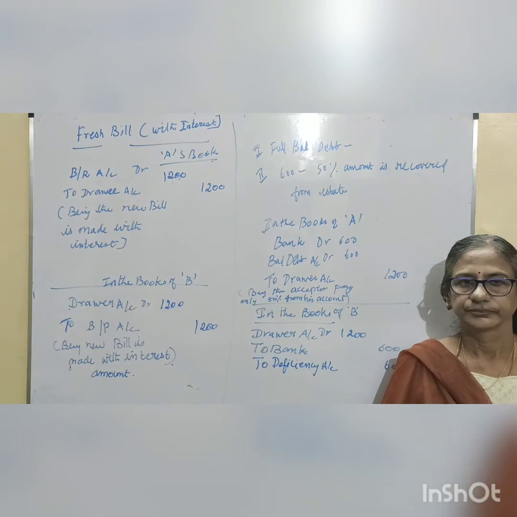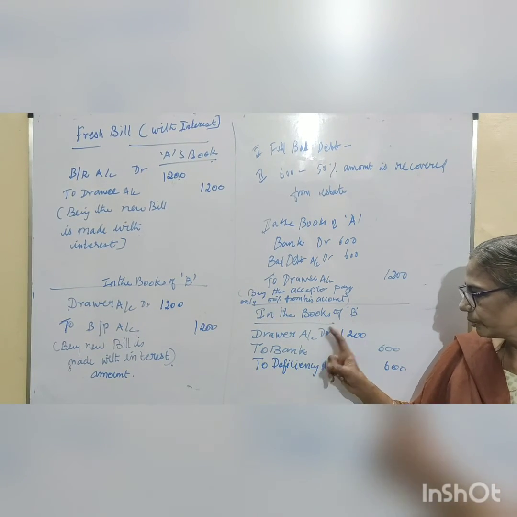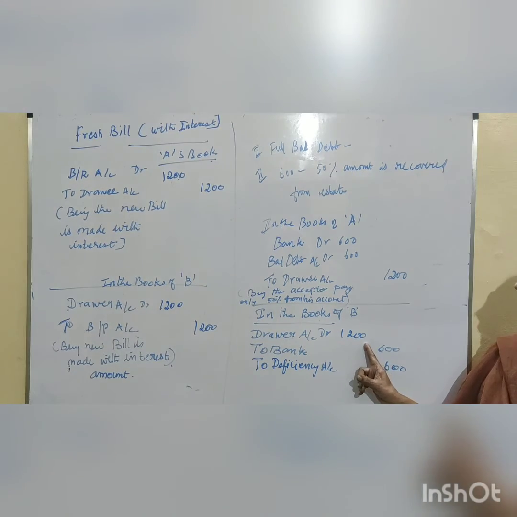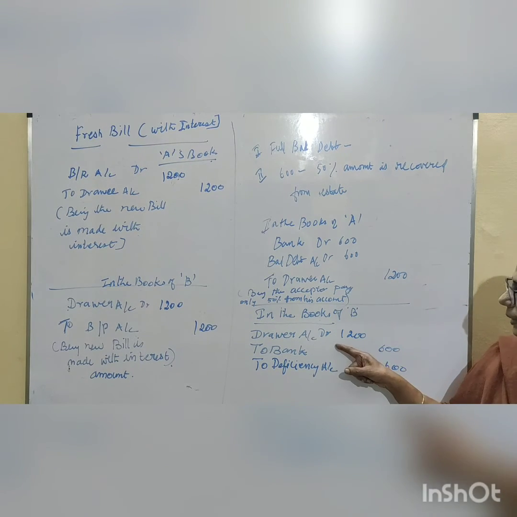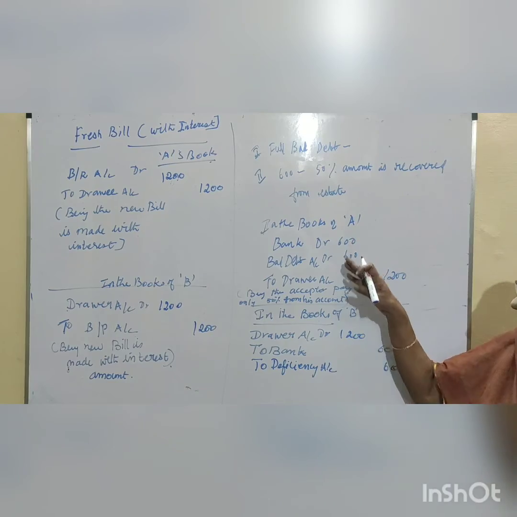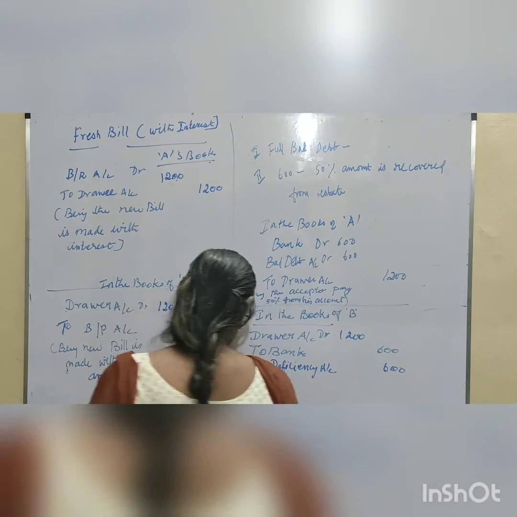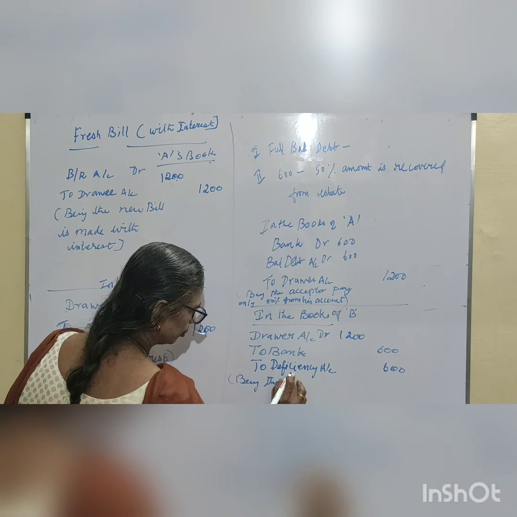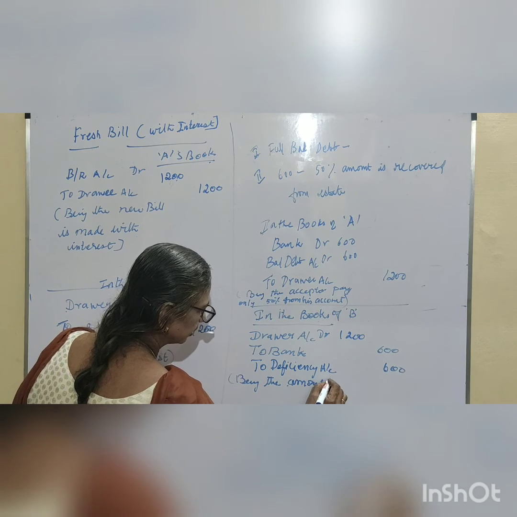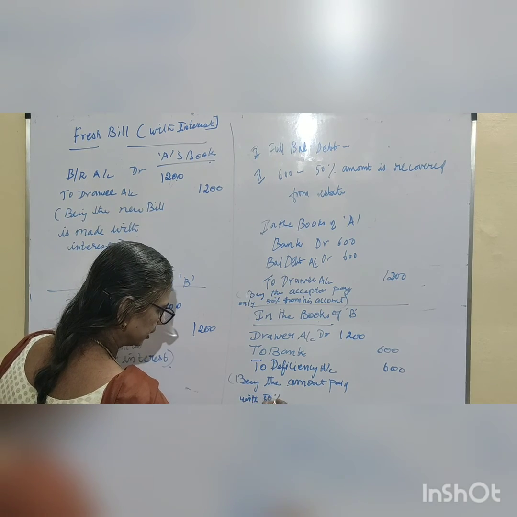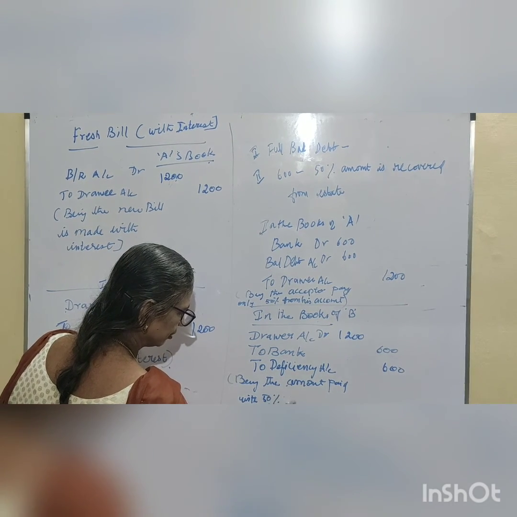Now let us see, in case of the books of B, drawer account is debited and bank account is credited. Drawer account debited with 1,200. This one we are repeating here. And bank account: what he pays is 50% from his estate, and the balance, for him, is a deficiency account. Now let us see. Being the amount paid with the 50% from his estate.